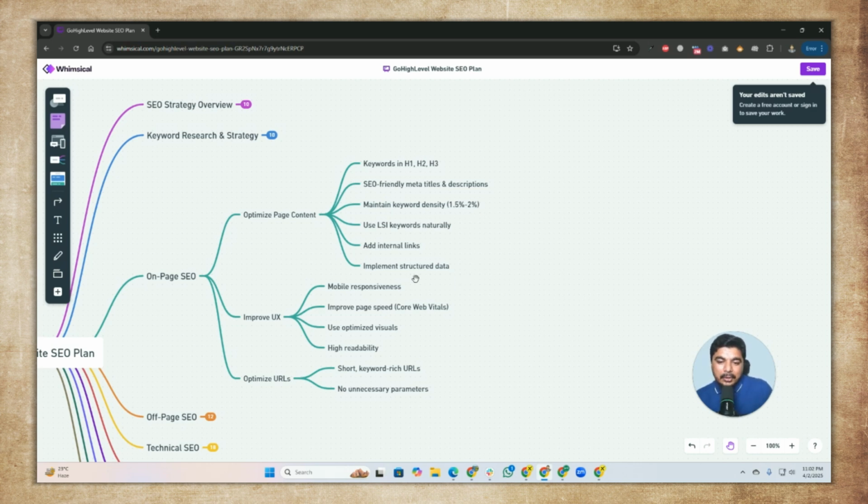And we will implement structured data as well. That's basically schema markup, and I will teach you in the next videos, and we can even do a practical on how to implement structured data on your GoHighLevel websites.